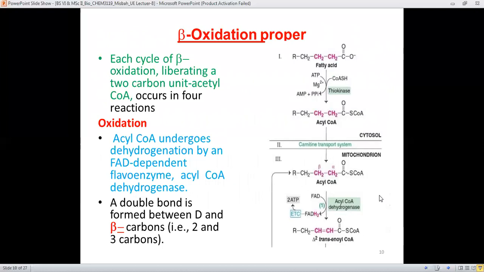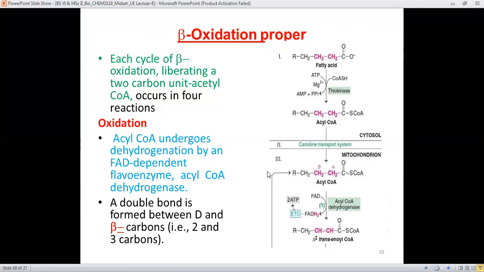Now the steps of beta oxidation occur properly inside the mitochondria. Each cycle of beta oxidation liberates 2-carbon units, which are called acetyl CoA, and it occurs in a series of 4 reactions: oxidation, hydration, oxidation, and so on.